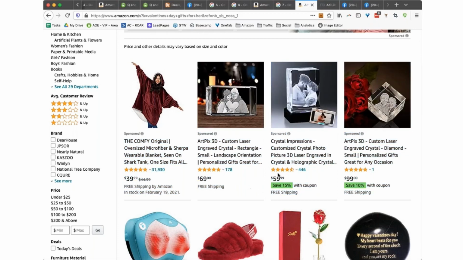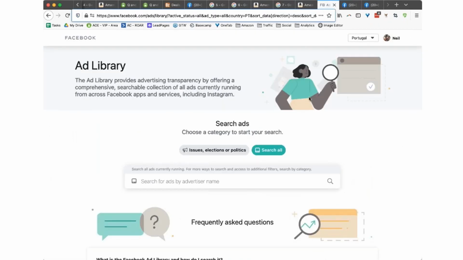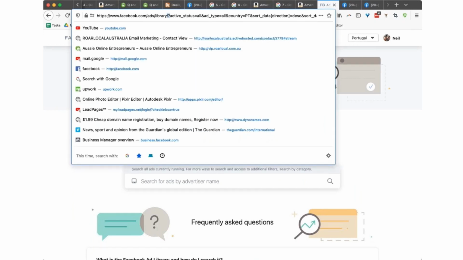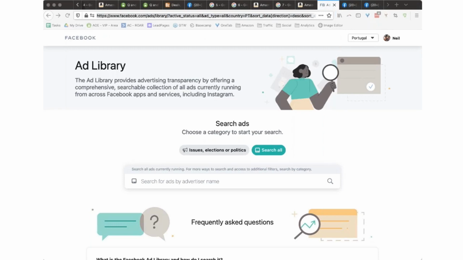So what you then do is come here, which is the Facebook Ads Library. Just Google that to get to this page, or I'm just going to give you the link. But just Google it. If you're watching the recording, just Google it. Then you want to make sure that you've got search all highlighted.